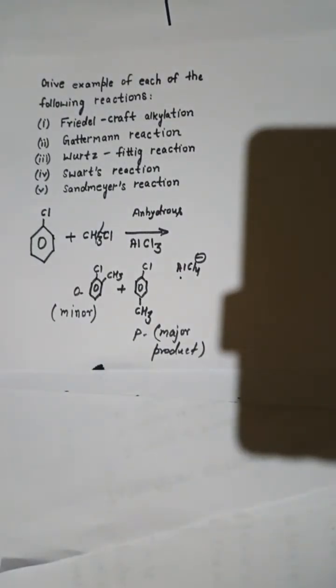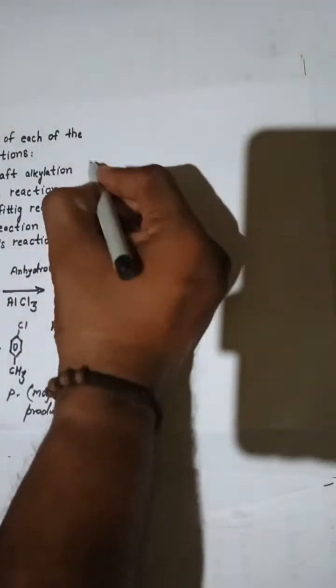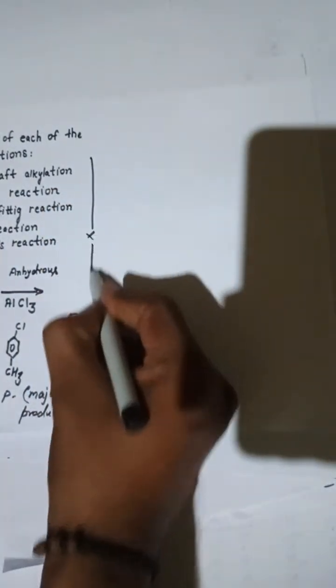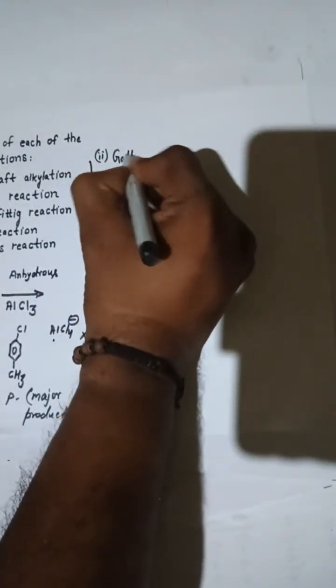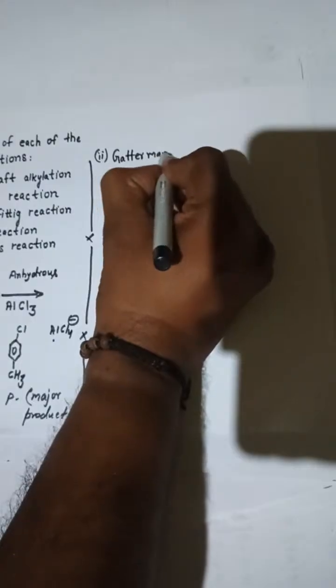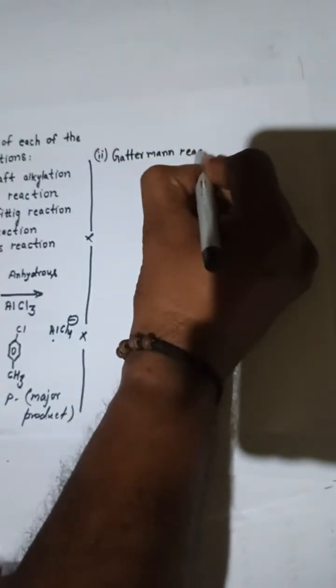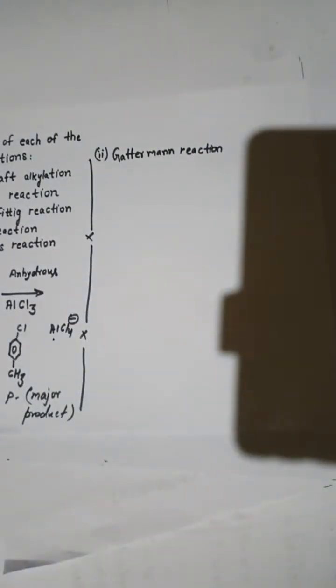And now we'll go for the Gattermann reaction. We'll check what this reaction is. Having one example, what kind of example is there? Let's look at it, let's watch it. Gattermann reaction, we have this one. What happens in Gattermann reaction? Have you heard about Sandmeyer reaction? So this Gattermann reaction is a modified form of Sandmeyer reaction.